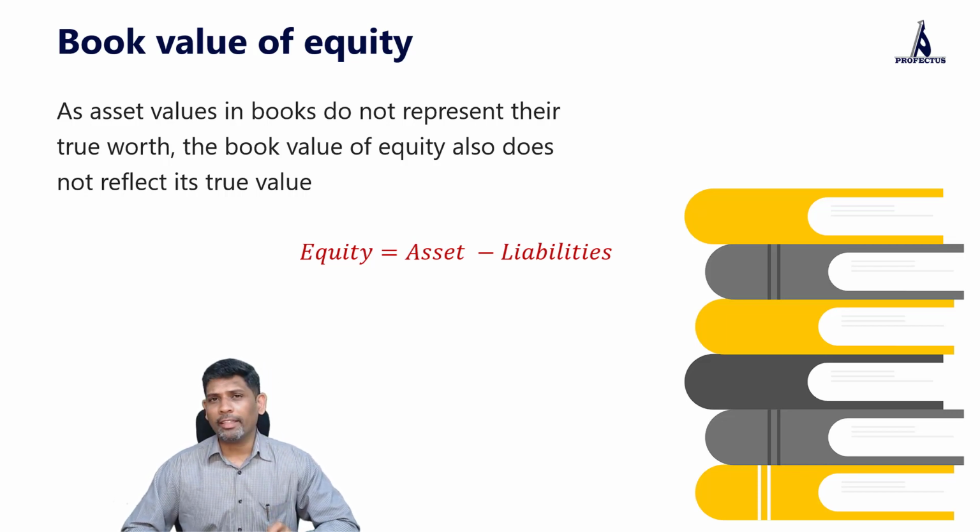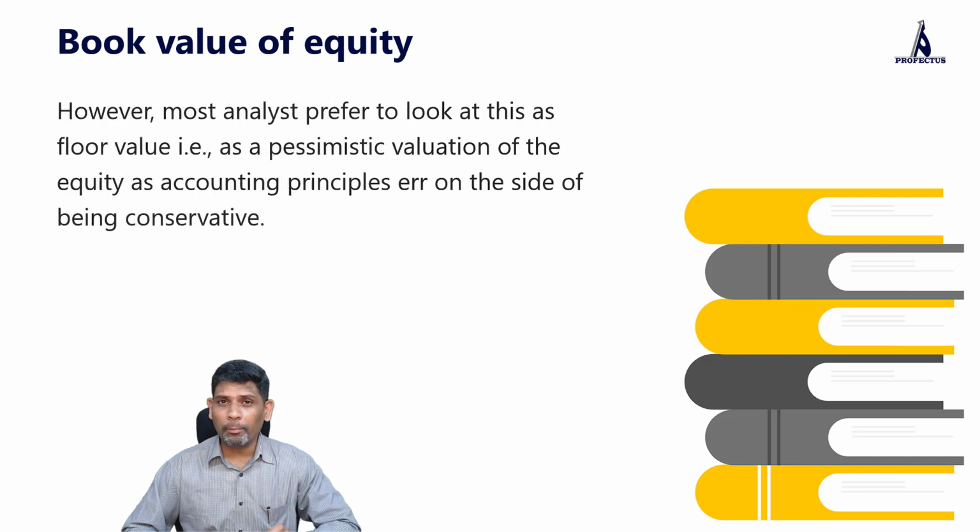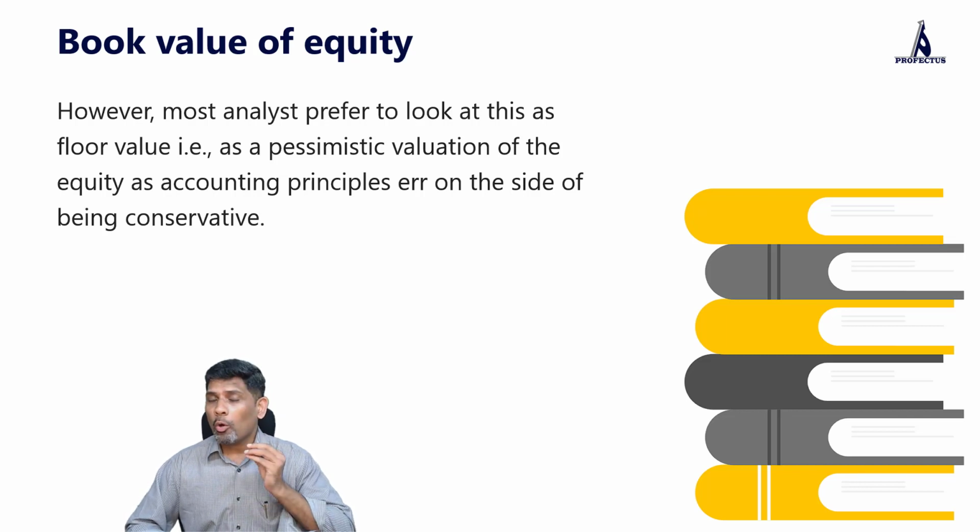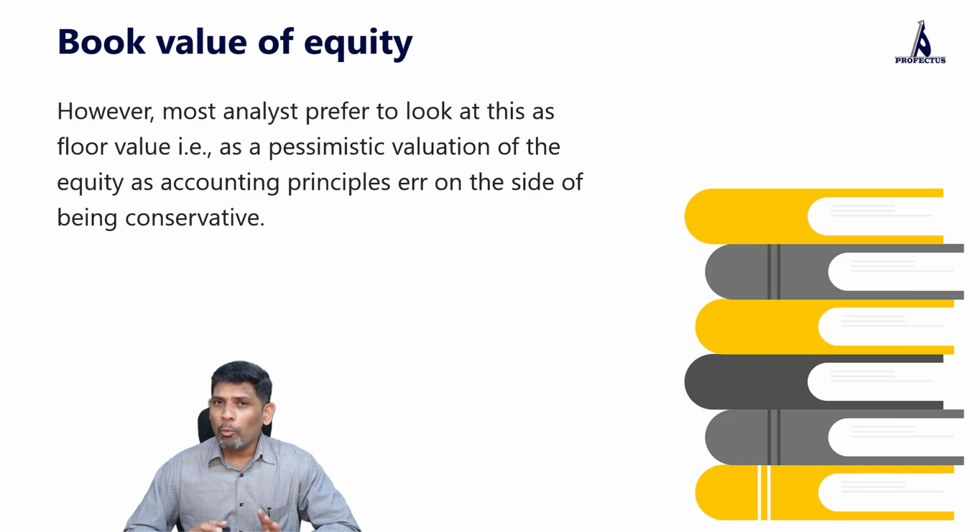But here is one thing. When it comes to accounting principles, they are likely to err on the side of conservatism. Therefore, while book value is not really a reliable value, it is more likely to be a conservative estimate of the equity value. Therefore, many analysts prefer to look at it as the floor value of an equity. By floor value, I am referring to a pessimistic valuation of the equity.